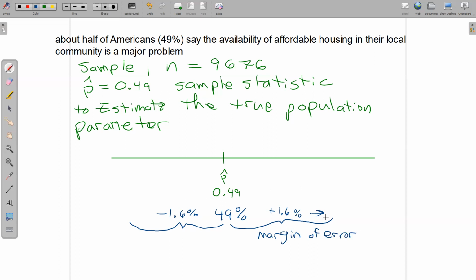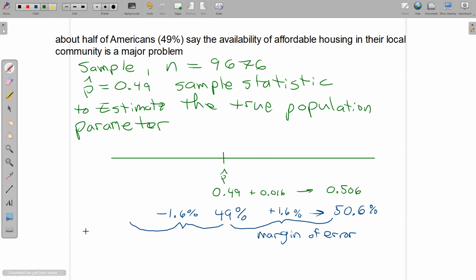So if I add 1.6 to 49, then I'm going to get, what, 50.6% on that side. And we could also do the decimal version. To that 0.49, I could add 0.016, right? That's 1.6% as a decimal, and that's going to give me 0.506 as a decimal version of that same number.